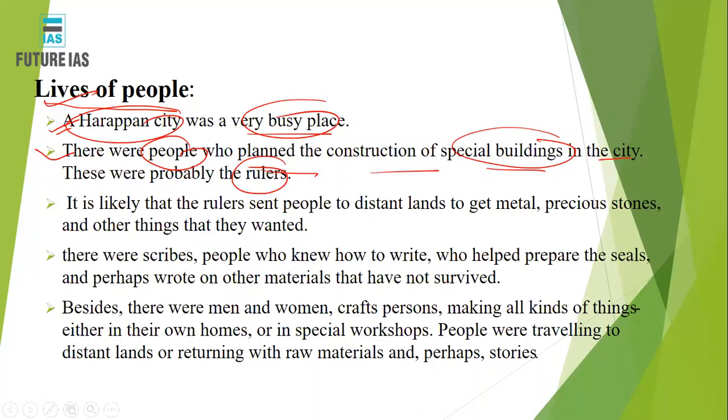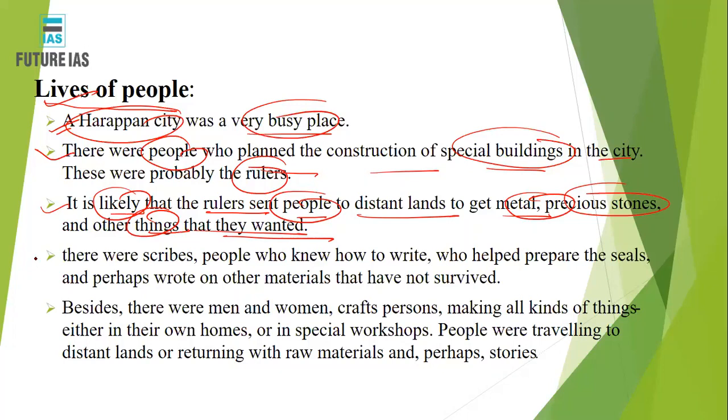So some special buildings were found on the western side of the city, which we call the citadel. On the citadel, which was located at a higher level, some special buildings were constructed that would probably have been for the rulers of the Harappan civilization. It is likely that the rulers sent people to distant lands to get metal, precious stones, and other things that were wanted. So just like a normal king, they send their envoys to distant lands so that they can bring precious metals like gold and silver, right, so that they can be used in their own kingdom.